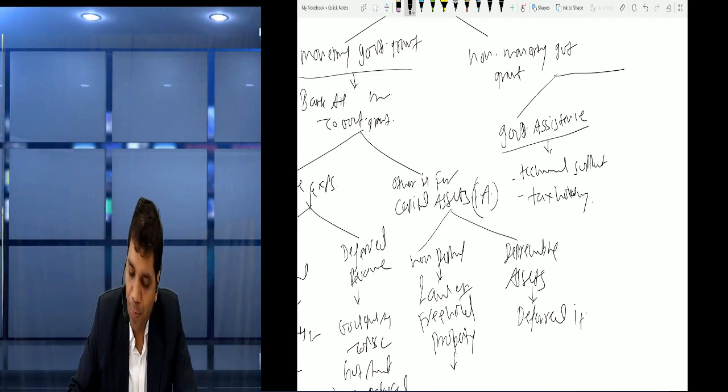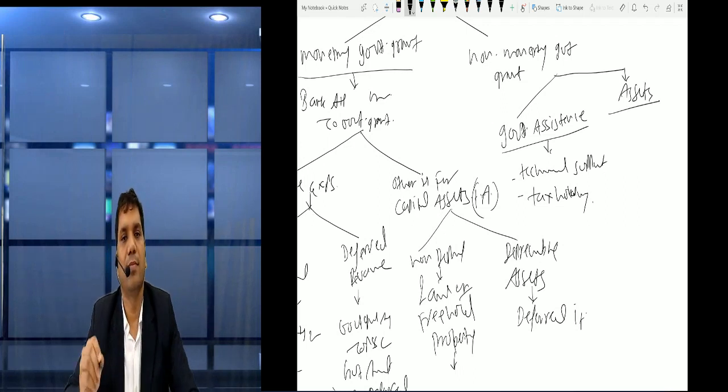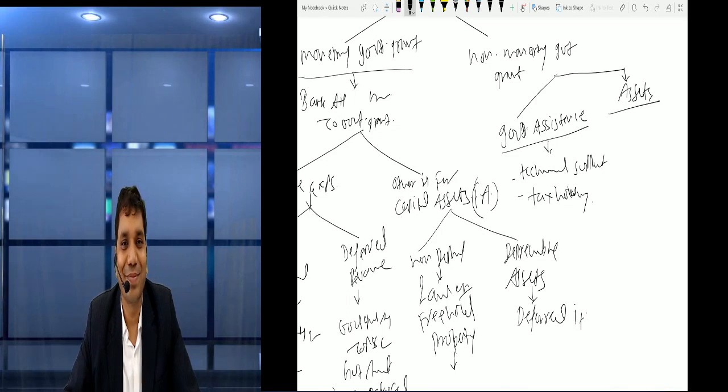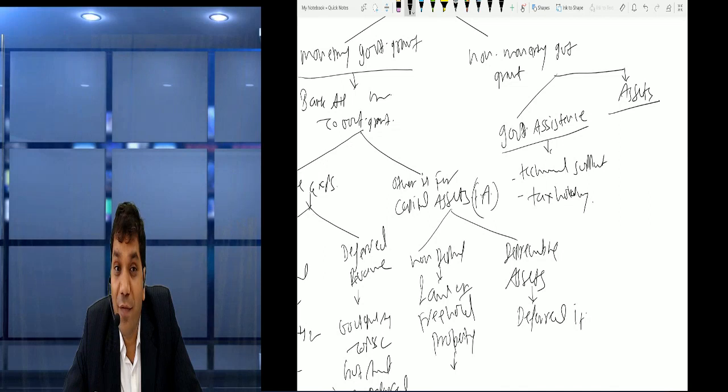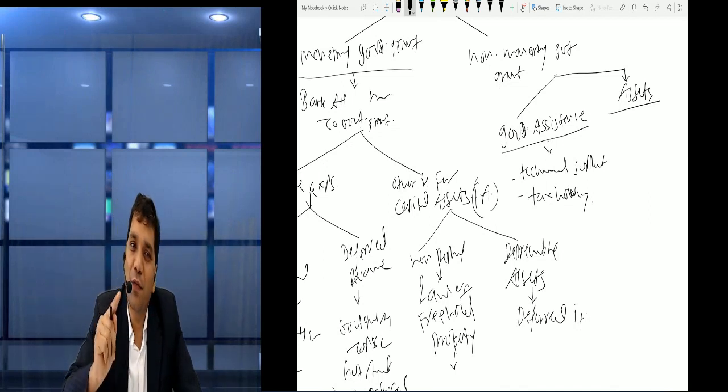Now friends, suppose we receive assets. पॉसिबल है गवर्नमेंट बोले चलो ये लैंड पड़ा है हमारे पास ले लीजिए आप to do some good work. Now these assets should be shown at fair value. I repeat, assets should be shown at fair value.